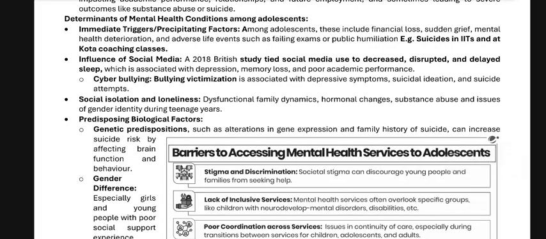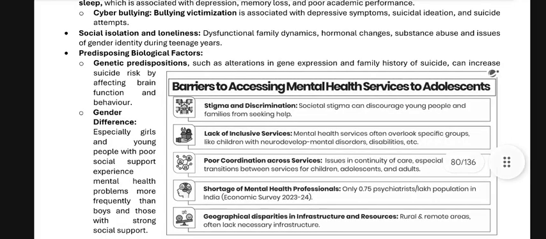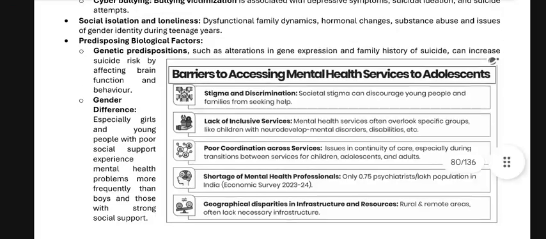Predisposing biological factors, genetic predisposition such as alterations in gene expression and family history of suicide, can increase suicide risk by affecting brain functions and behavior. Gender difference: girls and young people with poor social support experience mental health problems more frequently than boys and those with strong social support.